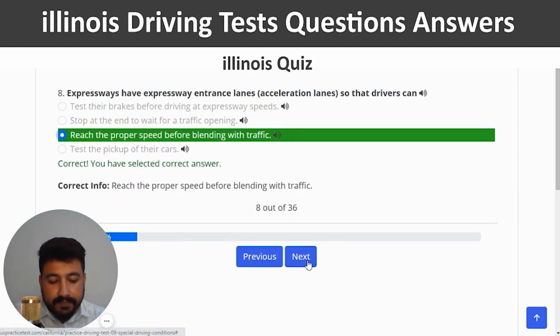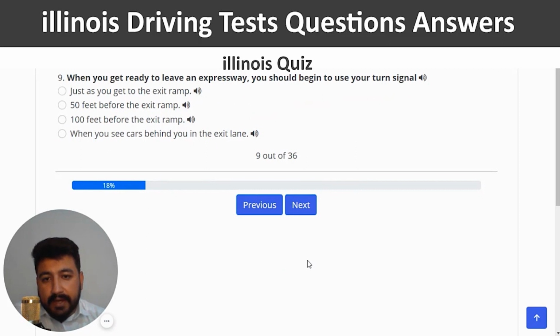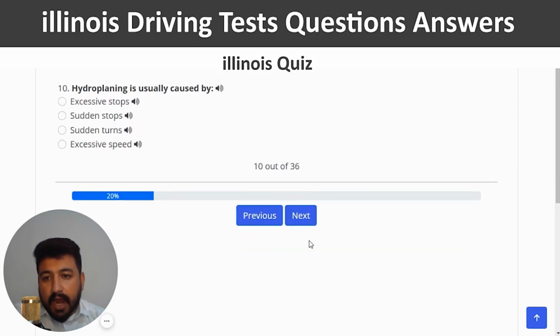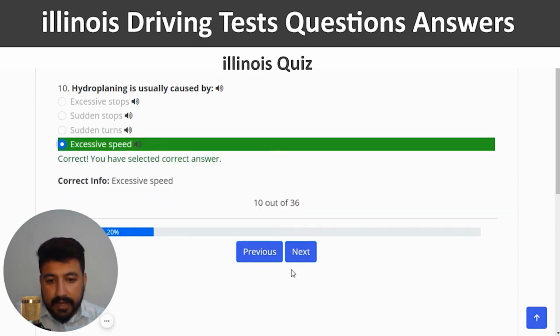Correct. And next. When you get ready to leave an express, you should begin to use your turn signal. So the right answer of ninth question is 100 feet before the exit ramp. So the third option. Correct. And next. The 10th question is hydroplaning is usually caused by. The right answer of 10th question is the last one, which is excessive speed. So I'm going to click on the last option and next.